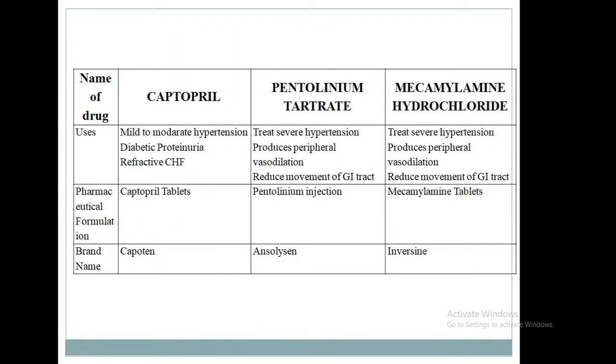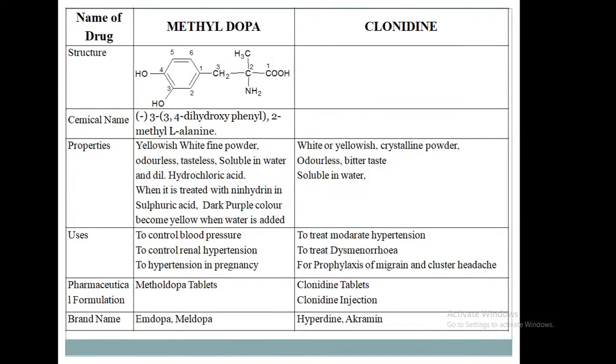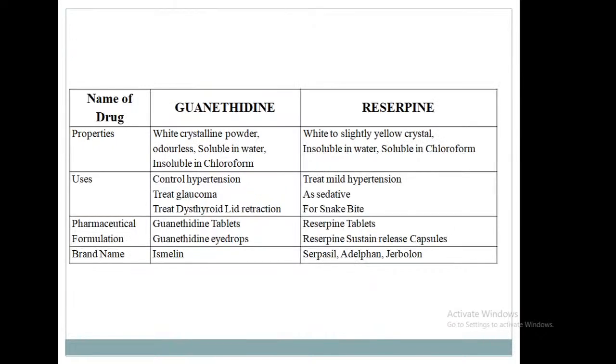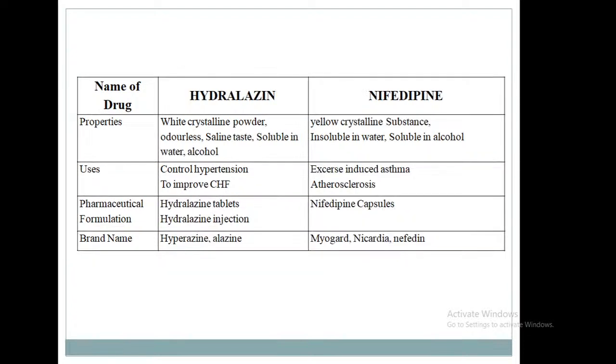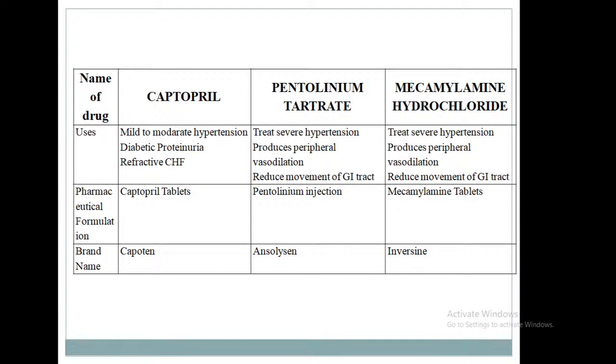So these are the 9 drugs we have studied under the antihypertensive drugs. First one, methyldopa, is very important. Then properties of clonidine, guanethidine, reserpine. Properties, uses, and pharmaceutical formulation, brand names are okay. Hydralazine, nifedipine: these points are important. For these 5 drugs, uses, formulation, and brand name for only 3 drugs are important.